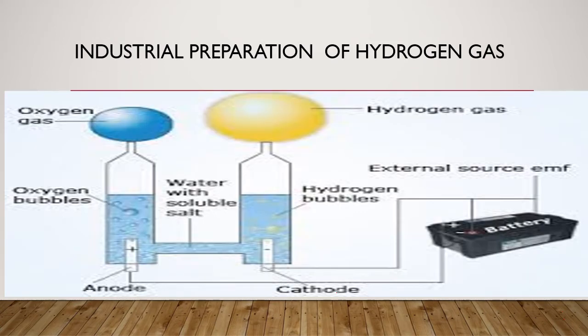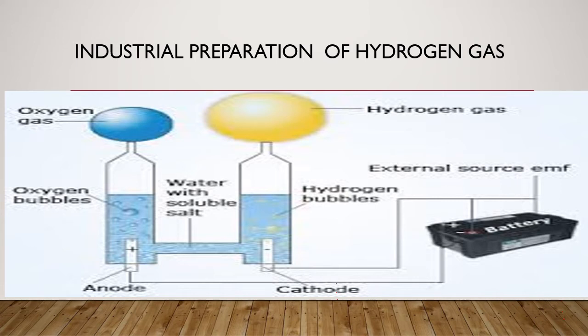In this slide, you can see the industrial preparation of the hydrogen gas by the electrolysis of the water. Here you can see water with any soluble salt. It could be NaCl, potassium chloride, or any other soluble salt.